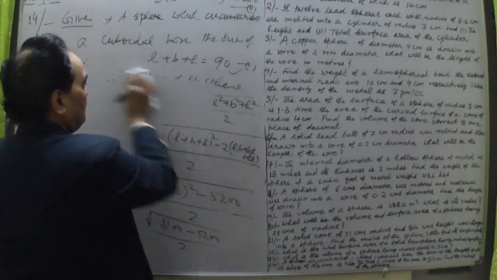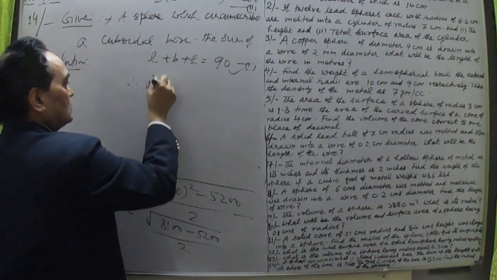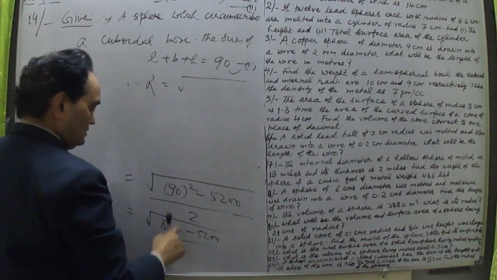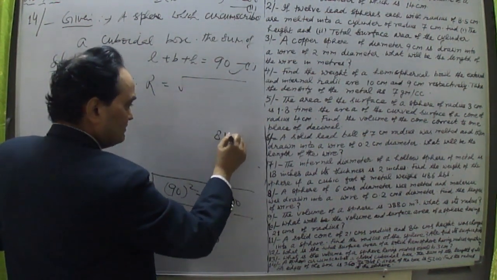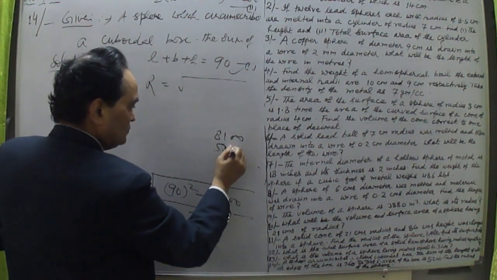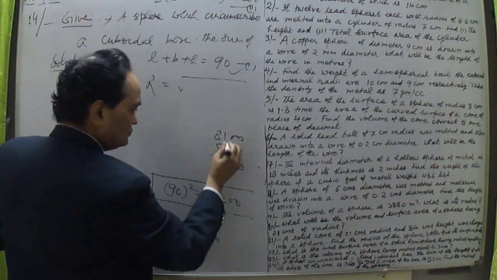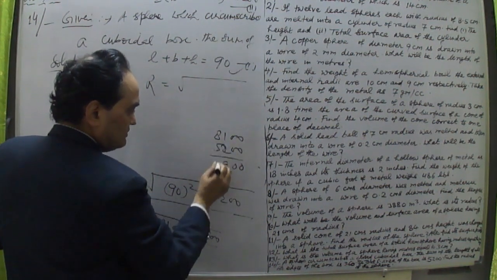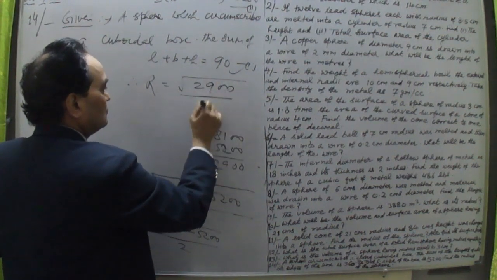Let me now write here. Therefore, R, radius of the sphere, is equal to under the square root 90 square minus 5200, that is 8100 minus 5200. Let me subtract here. 8100 minus 5200: 0, 0, 11 minus 2 is 9 and 1 carry, 8 minus 6 is 2, so 2900. This is 2900 upon 2.